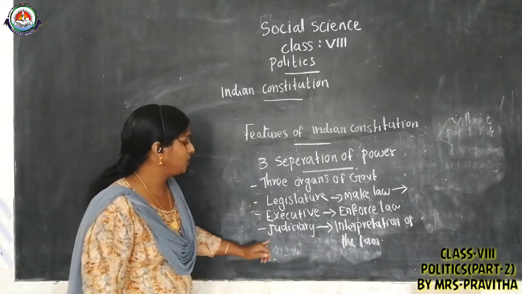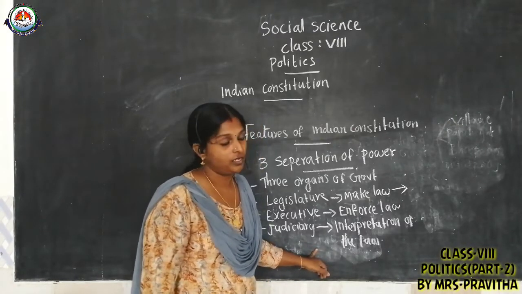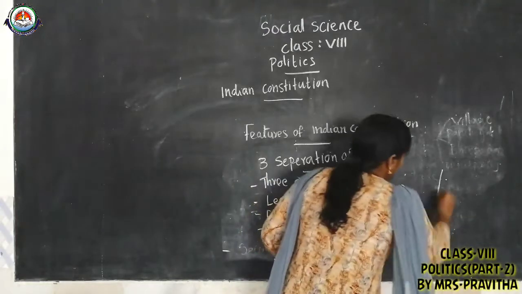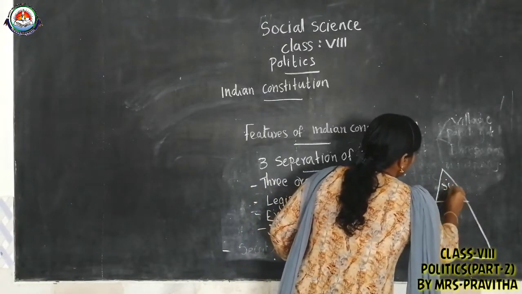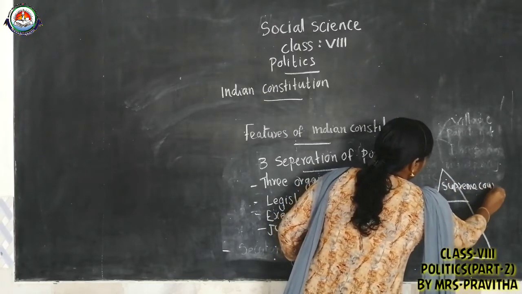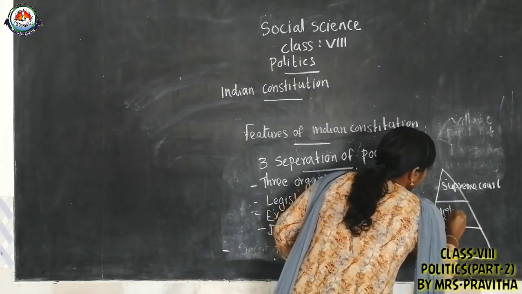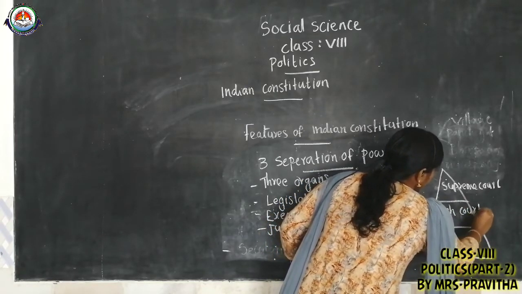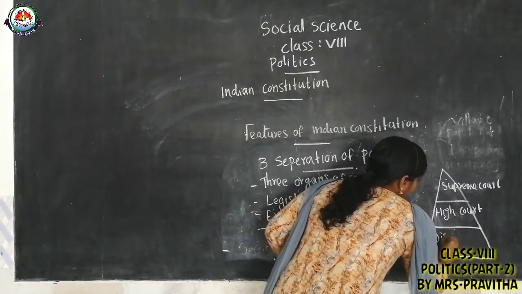Then the judiciary mainly includes 3 levels of court. Which are the 3 levels of court? Supreme Court, High Court, and district level court.